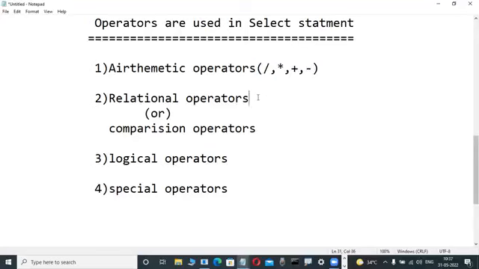But for relational operators, everyone knows double equal to is not there, single equal to is there. Equal to, less than, less than or equal to, same as a normal language, greater than, greater than or equal to.